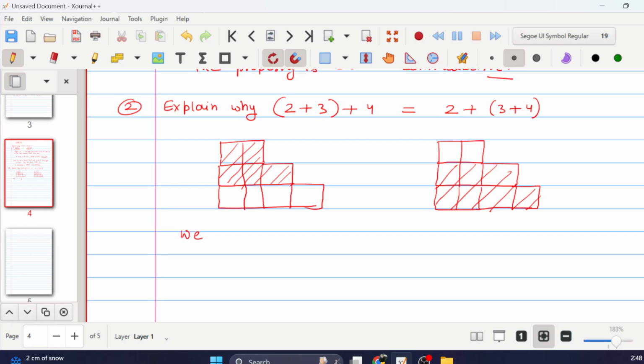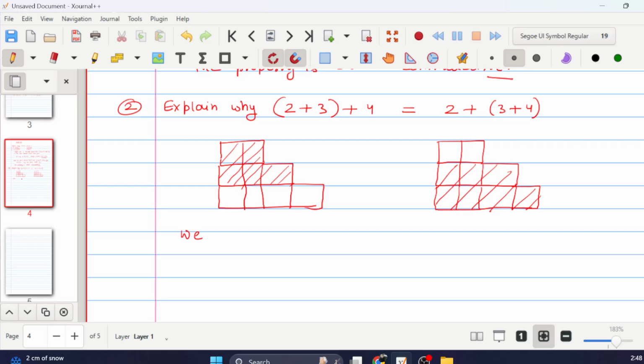In the second one it says 3 plus 4 has to be done first, so we shaded that part. Now we first do the addition of the shaded part, and then we add it to the non-shaded part. Now the question is, if we do that, is it changing the count? No, I don't think it changes the count, because look, these two are the same thing. It doesn't matter what part is shaded. You can still count them all.